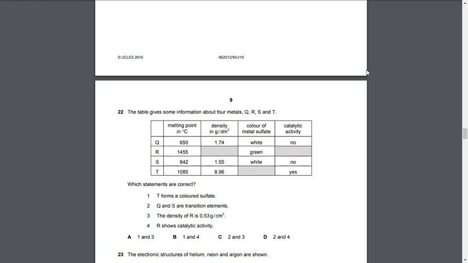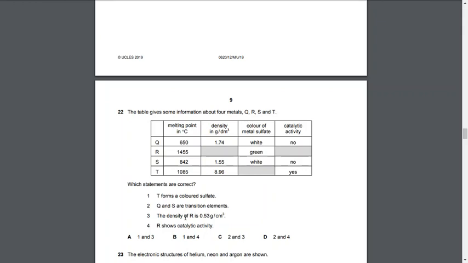So we can say that 1 and 3 are correct? 0.53 gram per centimeter cube seems to be quite a very low density. So 3 is correct, which is